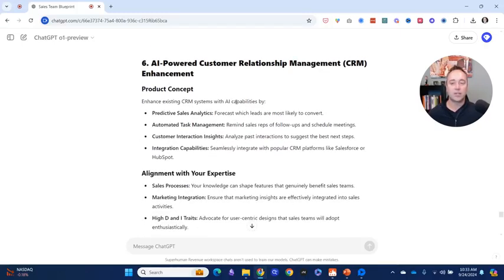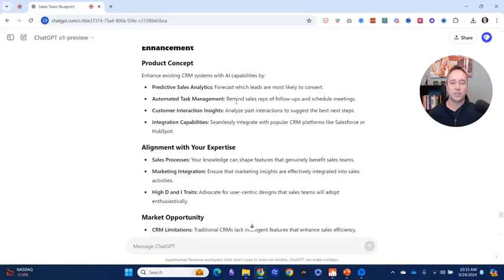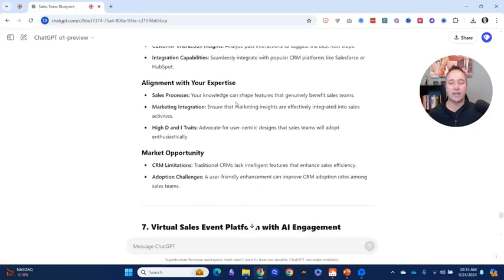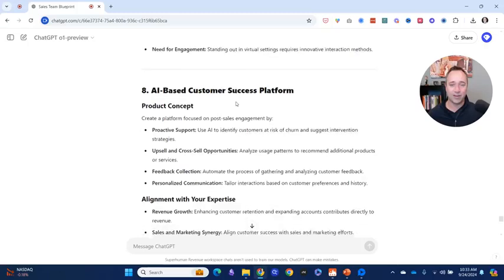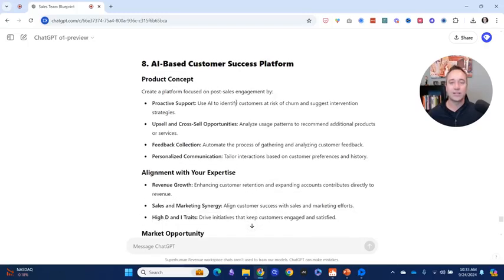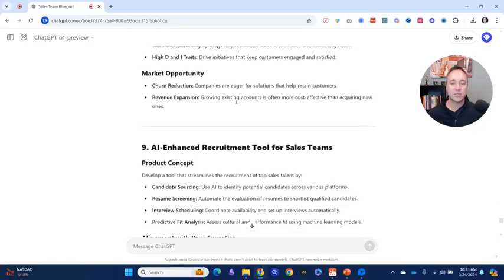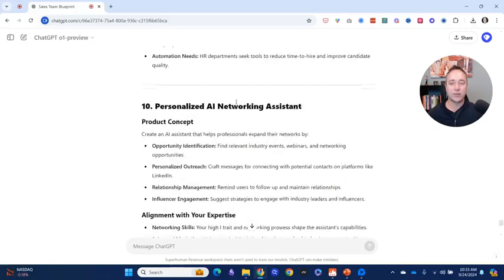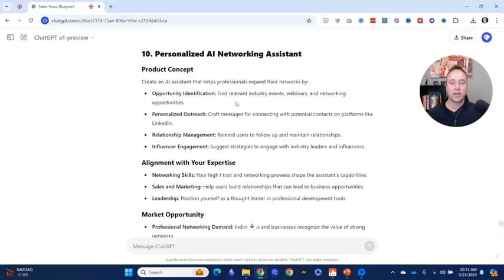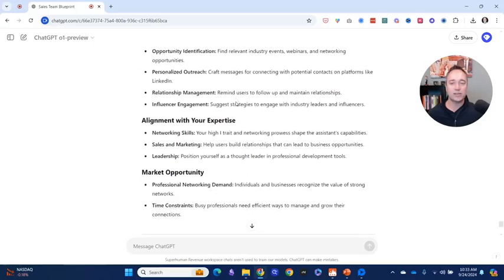AI-powered customer relationship management enhancement. That's kind of interesting. Predictive sales. So this is like stacking on top of the CRMs. Virtual sales event platform. I'm not a big fan of that. There's tons of those out there. AI-based customer success platform. Once again, there's a bunch of those as well. The thing that's really interesting about those is, and then we got recruitment, personalized AI networking system. That's pretty interesting. I like that.